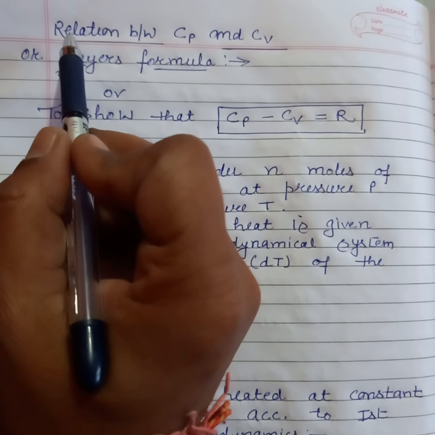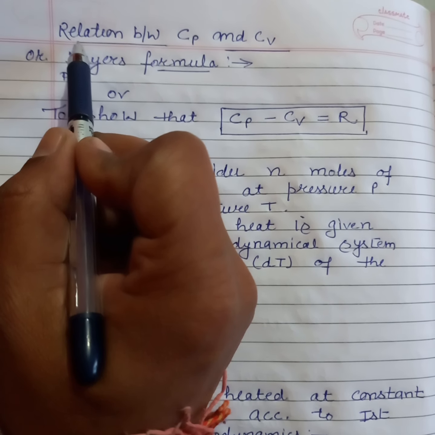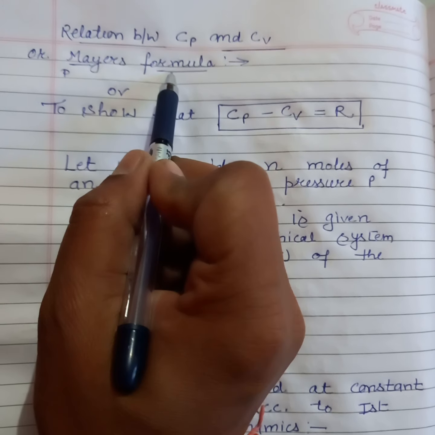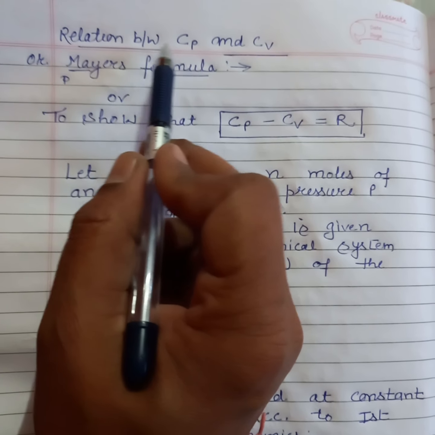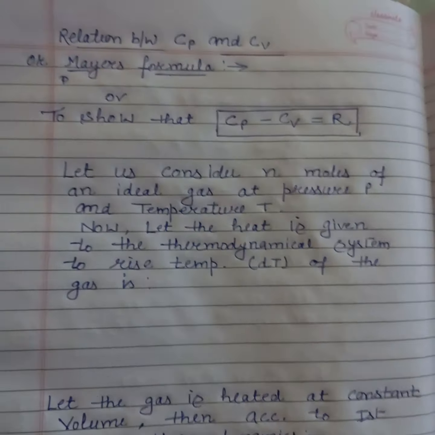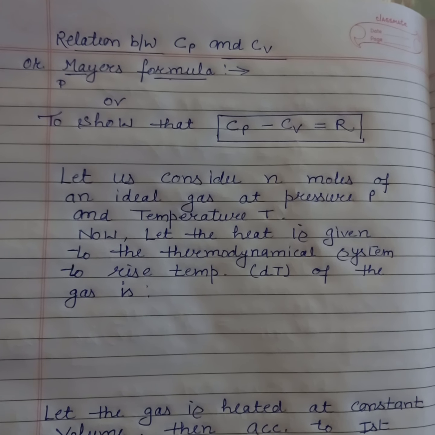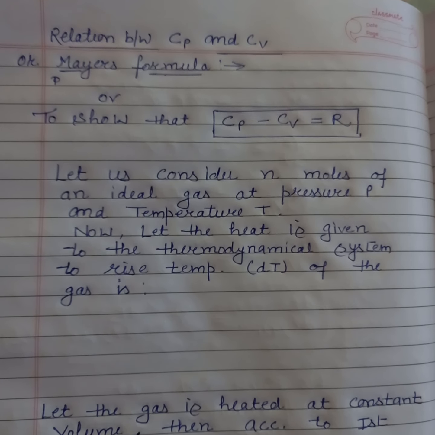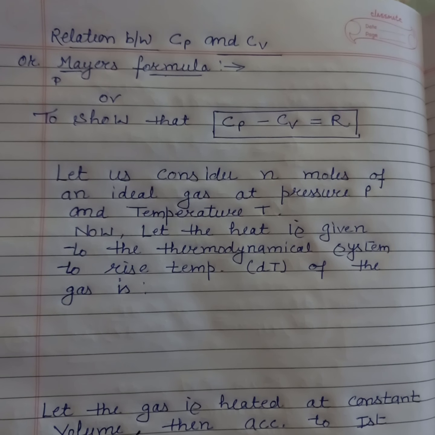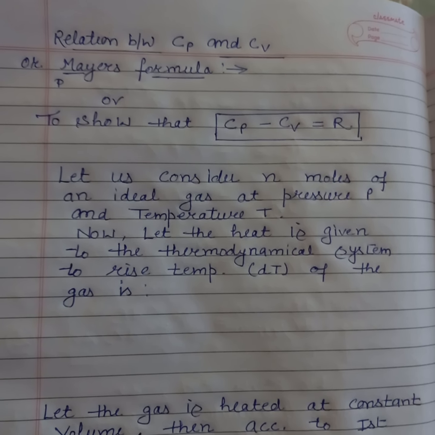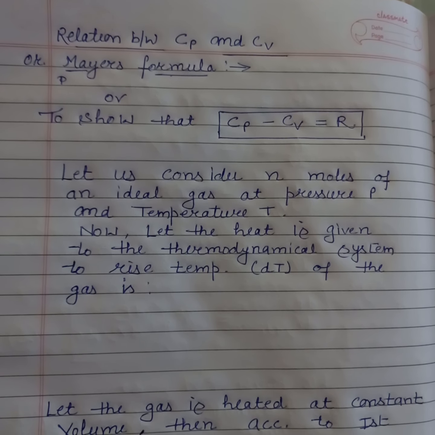Good morning, students. Our next topic is Mayer's formula, or the relationship between Cp and Cv. We have already covered the meaning of Cp and Cv in the previous chapter, thermal properties of matter: the specific heat capacity at constant pressure and at constant volume of any gas.